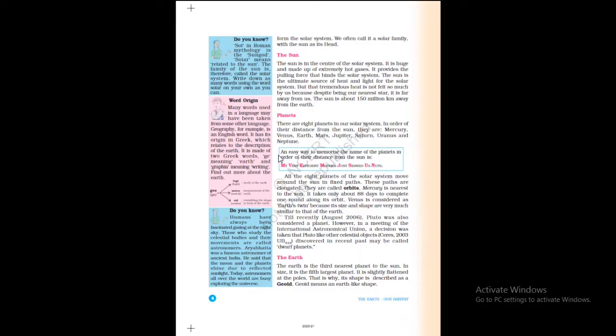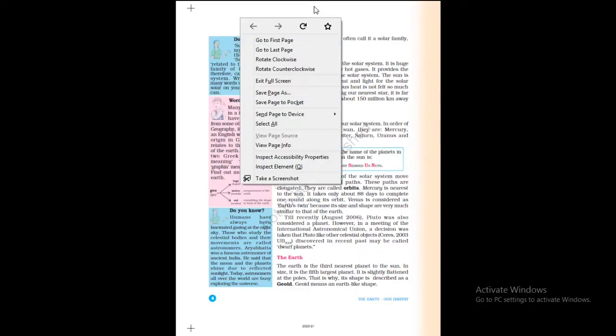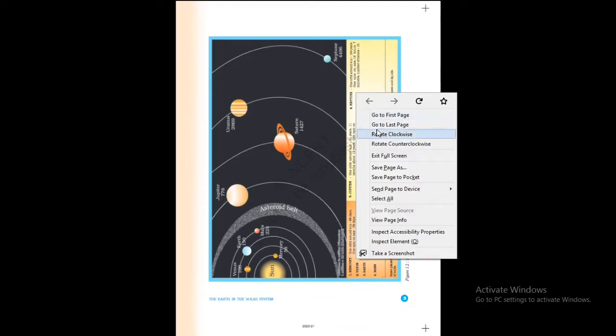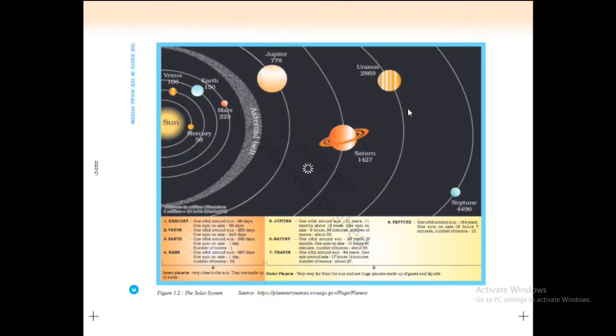Children, let's go back to page number 3. Here I would like to show you about these planets. You see here these planets and the sun, the solar system it shows here, and just under it you find Mercury, Venus, Earth, Mars, and their number of days it goes round.